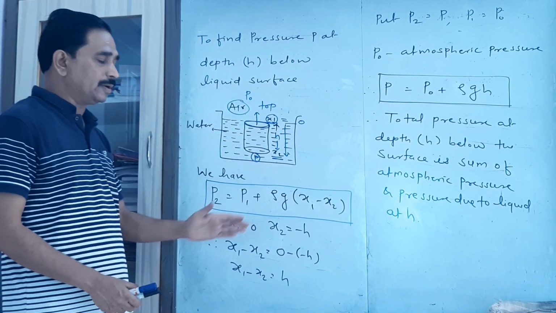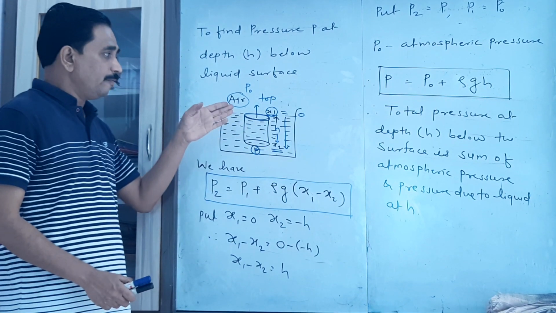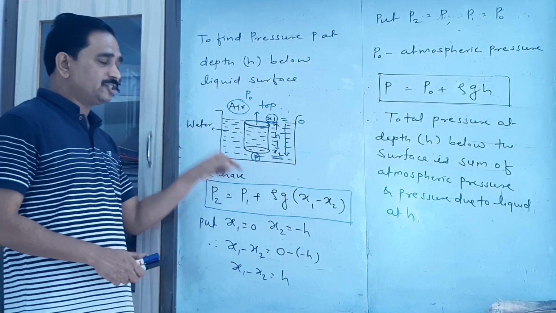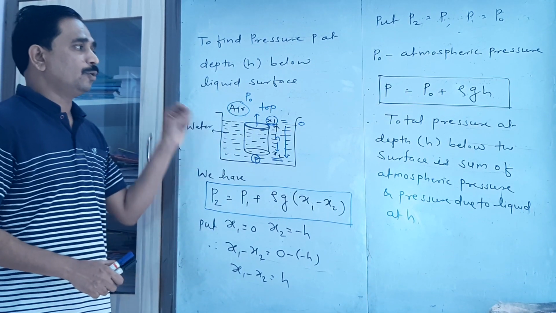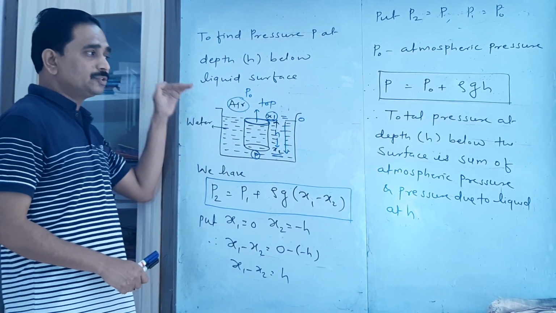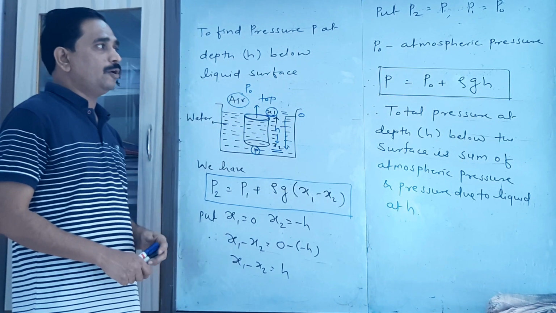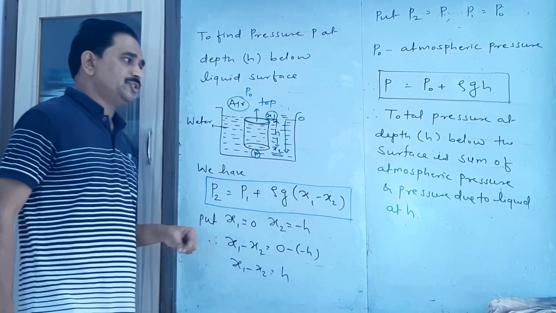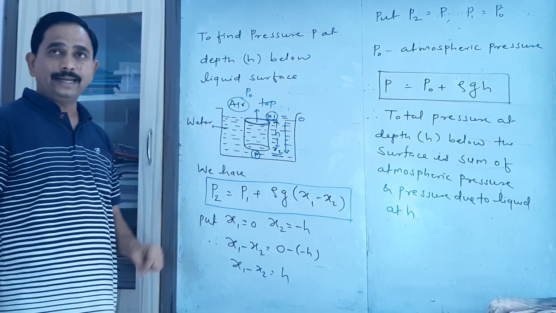As we are moving in downward direction, generally we denote h as a height, but here we have to move downward, so keep in mind here h represents the depth of the liquid column. So total pressure at depth h below the free surface is the sum of atmospheric pressure and the pressure due to the liquid at depth h.